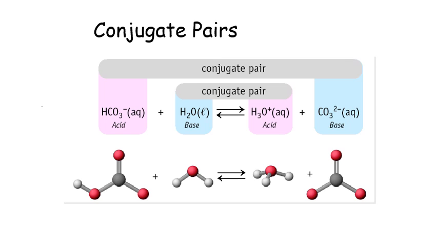So the conjugate acid of the water, which is acting as the base, is going to be hydronium, and the conjugate base of the acid is going to be the product of the loss of the proton, which will be the carbonate anion.